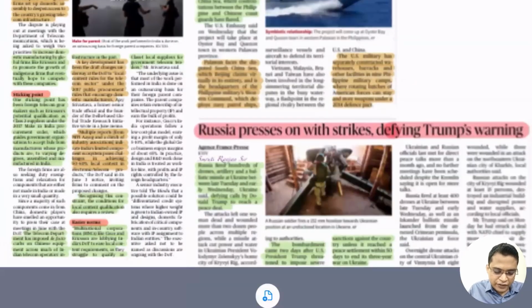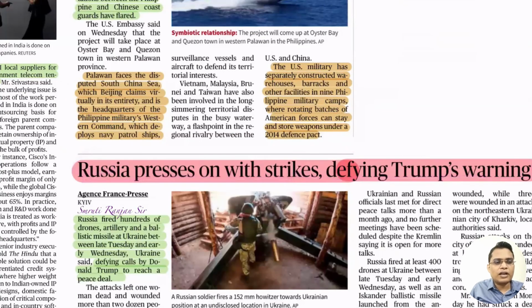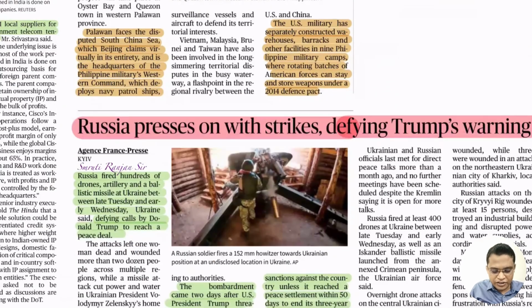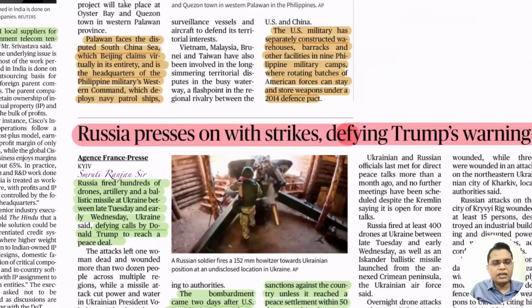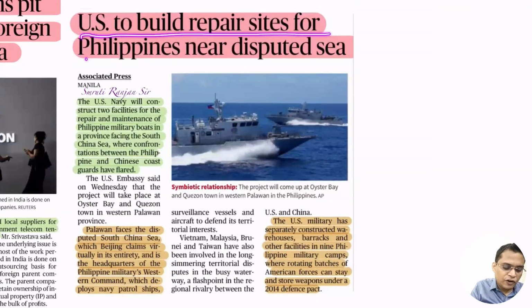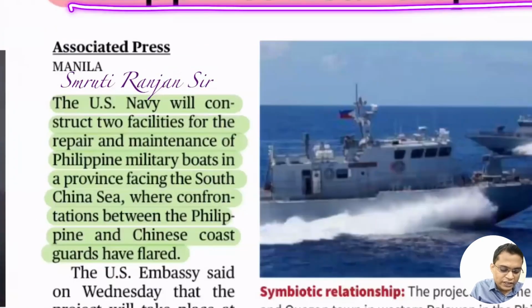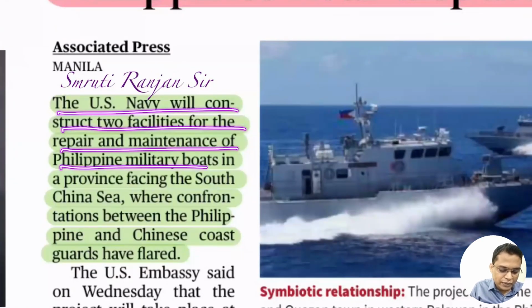So we'll shift to the last phase. Russia presses on with strikes, defying Trump's warning. Recently Trump issued a warning of additional sanctions against Russia for carrying out the battle in Ukraine, but Russia simply defied it and went ahead with the strike. So next, USA to build repair sites for the Philippines near the disputed sea. The US Navy will construct two facilities for repair and maintenance of Philippine military boats in provinces facing the South China Sea.